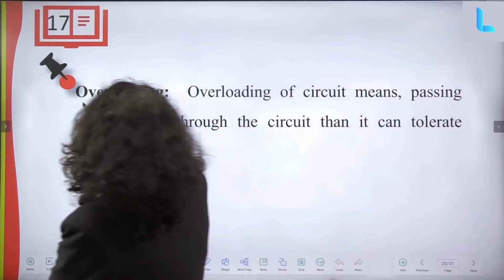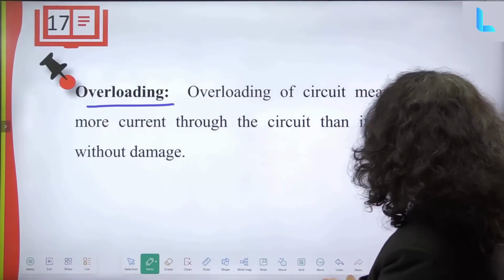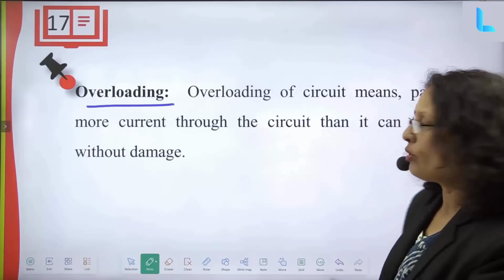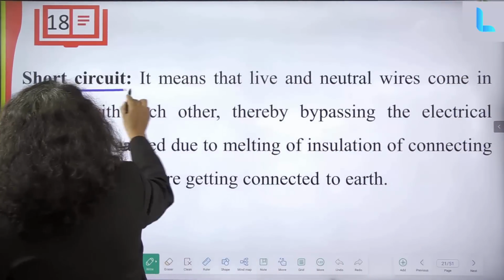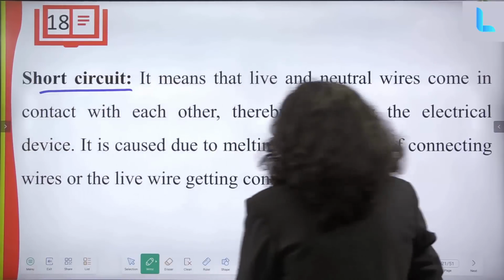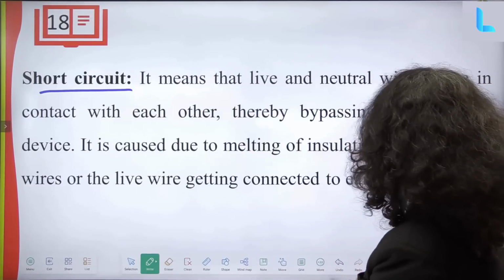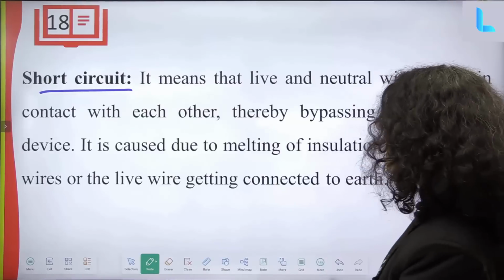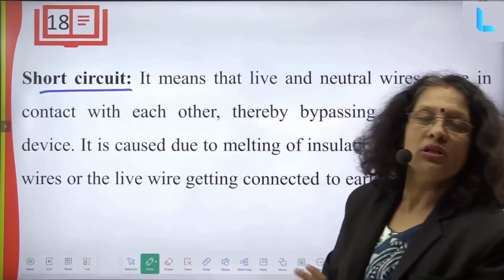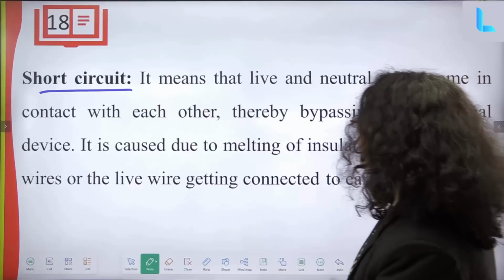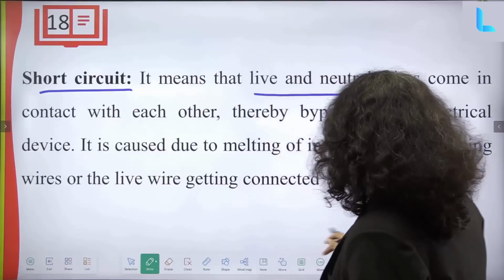Okay, so what do you understand by overloading? Overloading of a circuit means passing more current through the circuit than it can tolerate without damage. That is only called overloading. Okay, now short circuit. When does short circuit happen? It means that live and neutral wires come in contact with each other, thereby bypassing the electric device. It is caused due to melting of insulation of connecting wires or the live wire getting connected to earth. So when it happens, extra current is passed through it, like live and neutral wires coming in contact with each other.